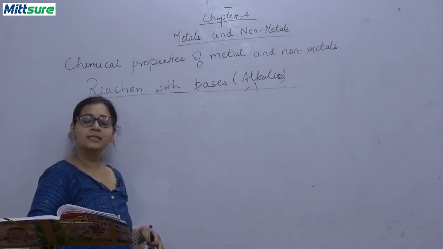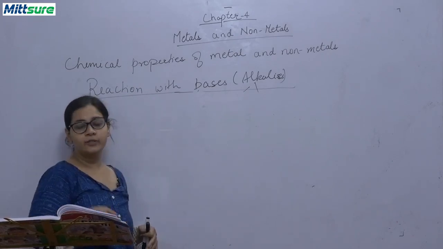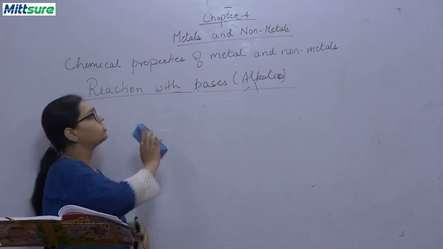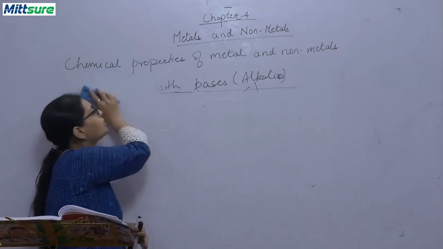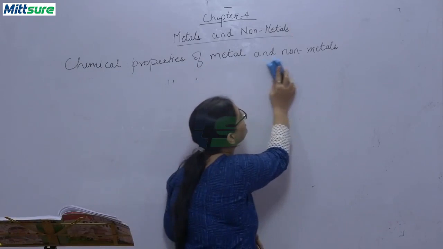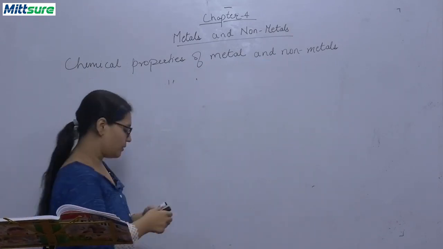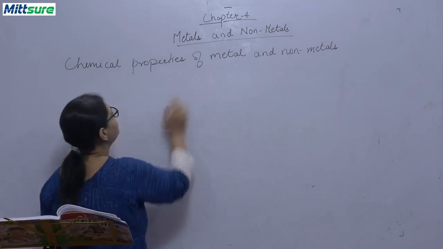Now we will be discussing the fifth type of reaction, that is displacement reaction. What is it called? It is called displacement reaction, and we can also call it replacement reaction. Okay, let me write it down.